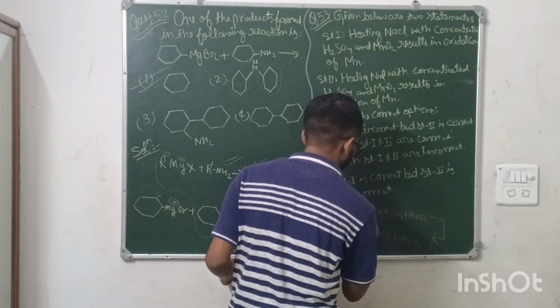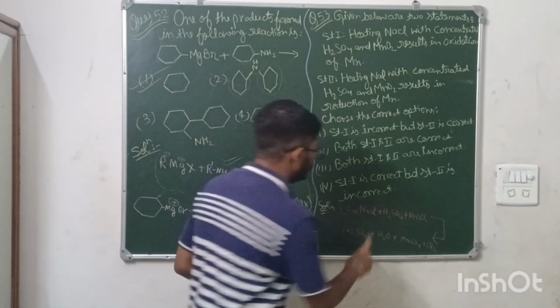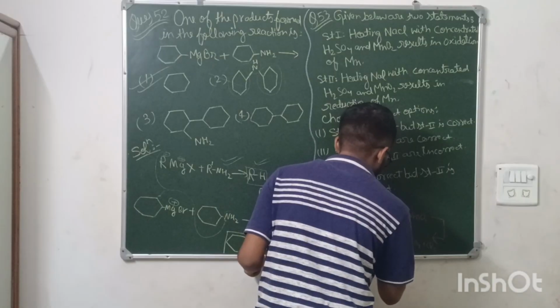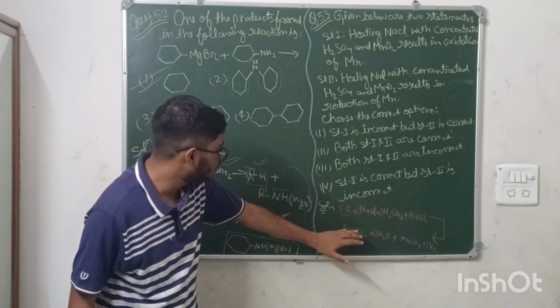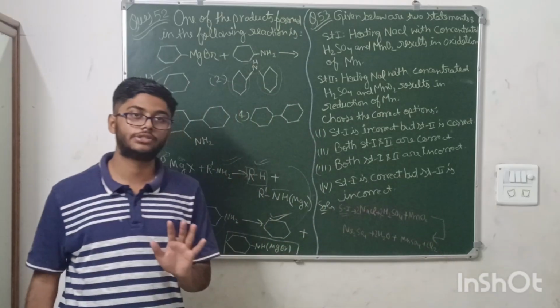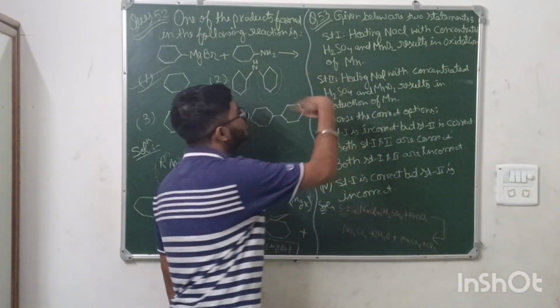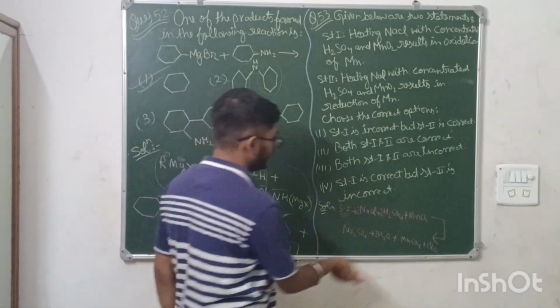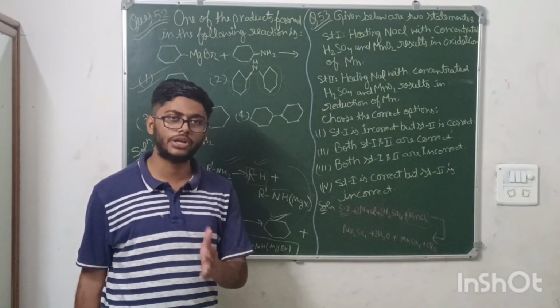If I balance this reaction, then Na2, so 2 NaCl here, and hydrogen is 4 here, so we need to balance here. So this is plus 2, so here 2, so here also 2. And MnO2, Na2SO4, and all these are balanced. Now it is saying we have to tell the variable oxidation state of Mn. So in MnO2, what is the oxidation state of Mn?